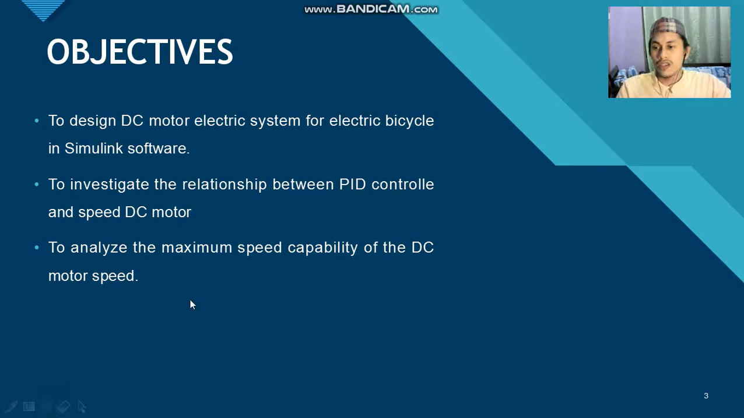There are 3 objectives in this project. The first is to design the DC motor electric system for electric bicycle in simulating software. Next is to investigate the relationship between PID controller and the speed of the DC motor. And the last one is to analyze the maximum speed capability of the DC motor.